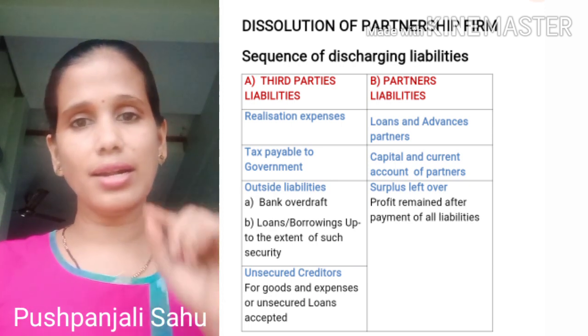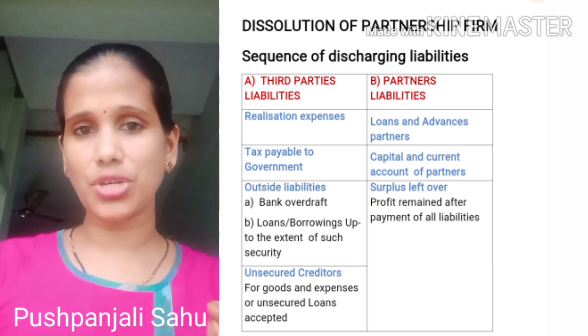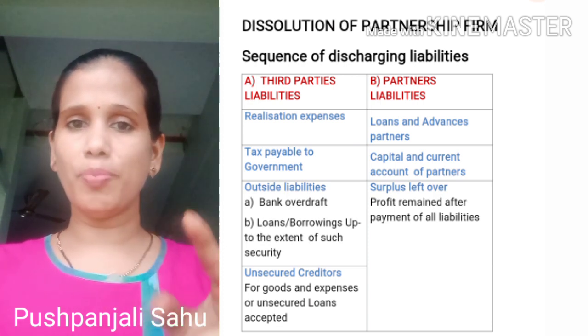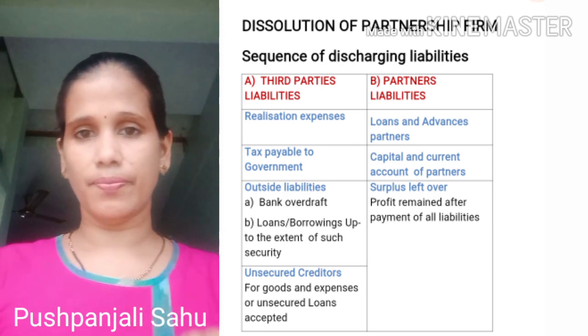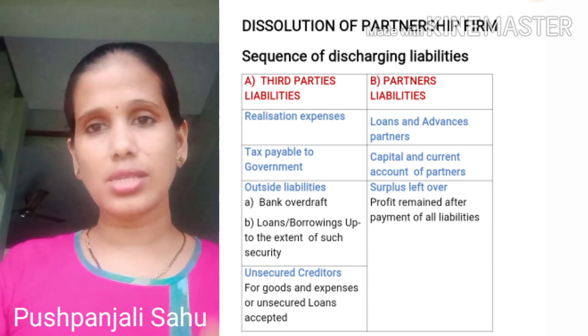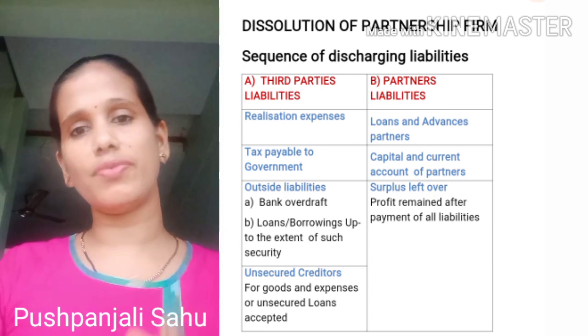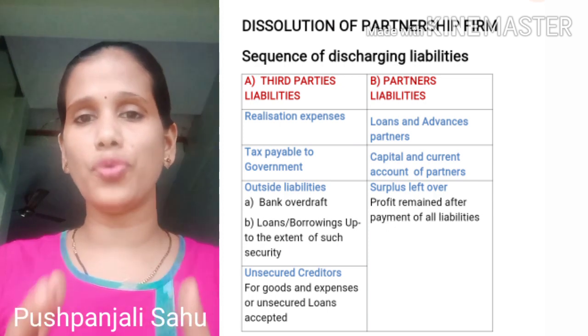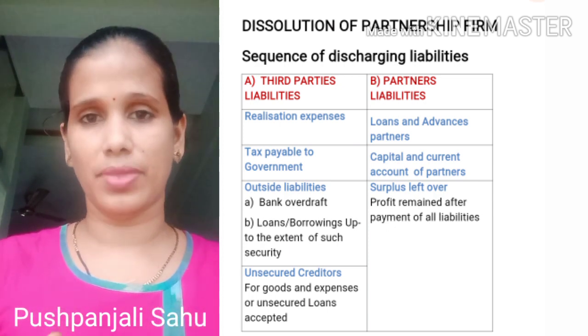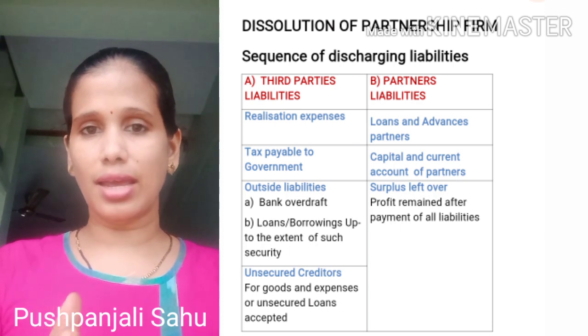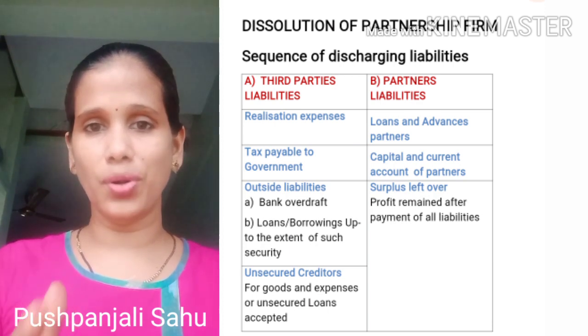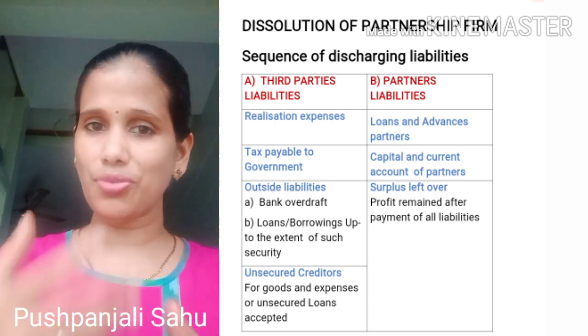Now over here I have taken one example of a partnership firm in which there are two partners, partner A and partner B. Okay, now in this, suppose partner A had given a certain amount of loan to the partnership firm.